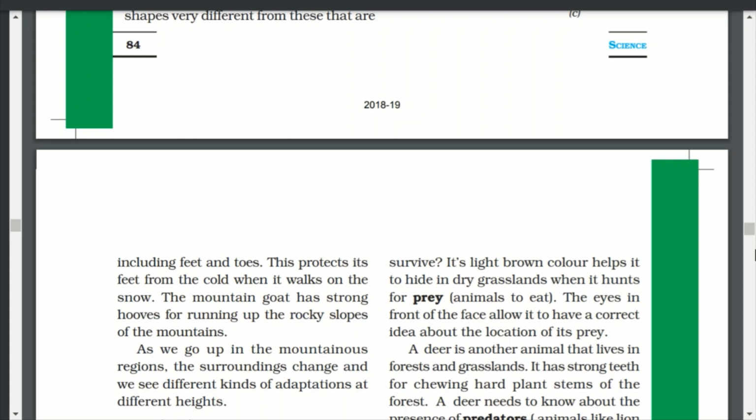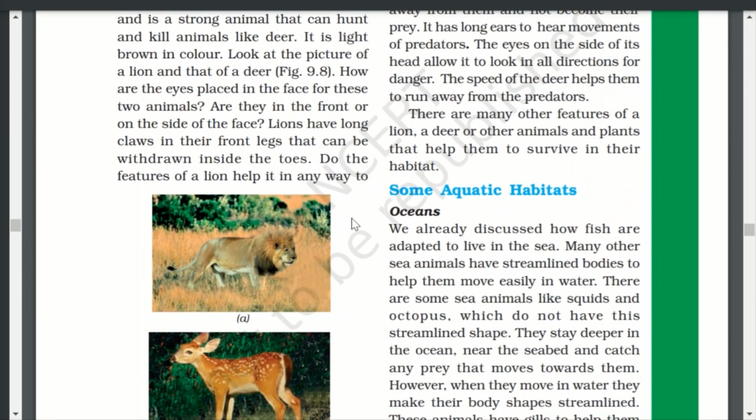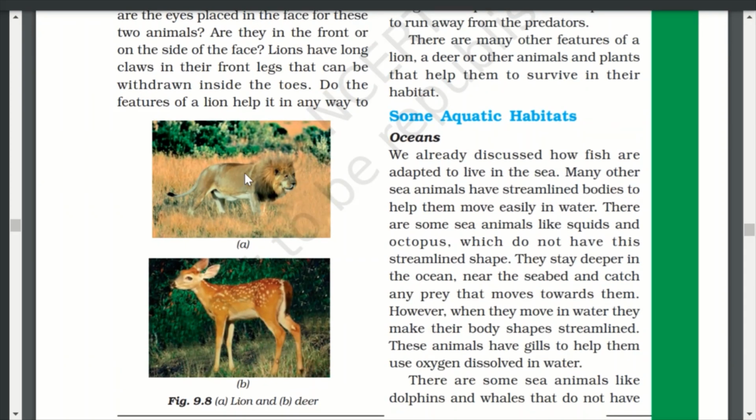As we go up in mountain regions, the surroundings change and we see different kinds of adaptations at different heights. Grasslands. Now talking about grasslands. A lion lives in a forest or a grassland and is a strong animal that can hunt and kill animals like deer. It is light brown in color. Look at the picture of a lion and that of a deer. Figure 9.8. So you can see here 9.8. This is a lion and a deer.